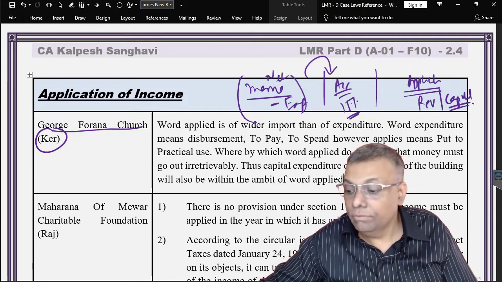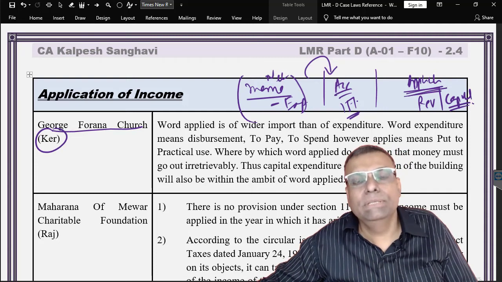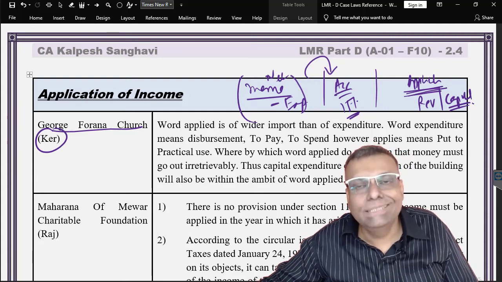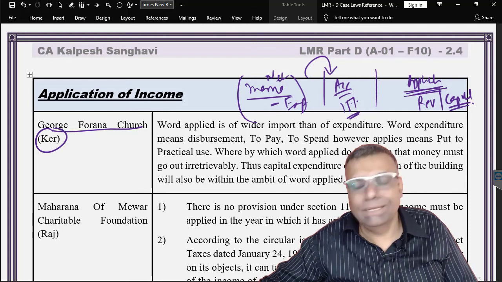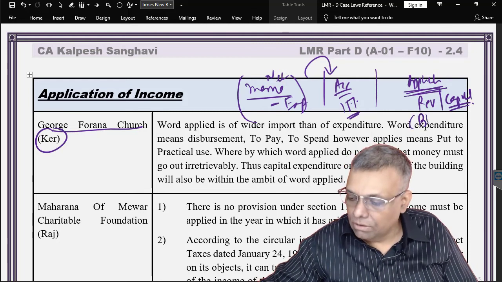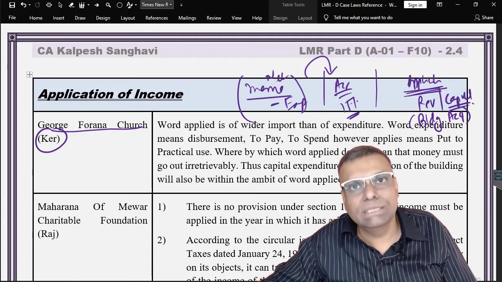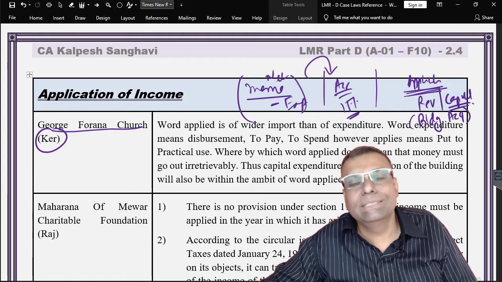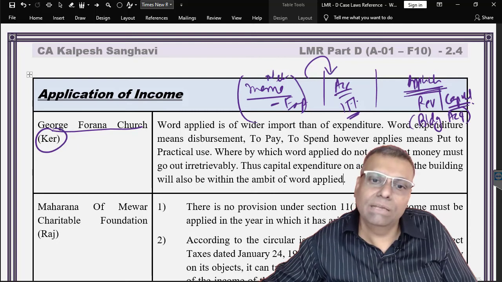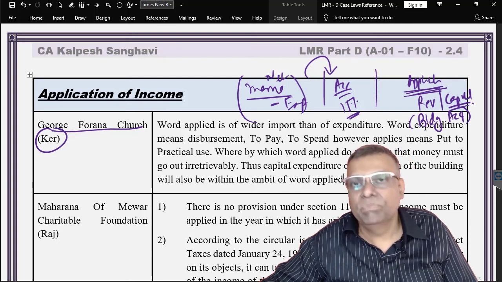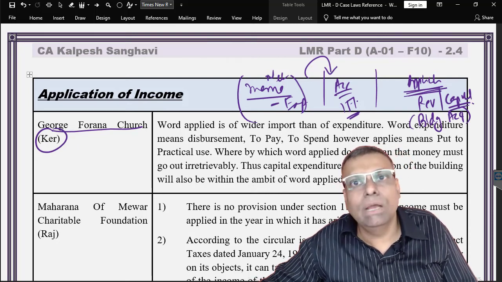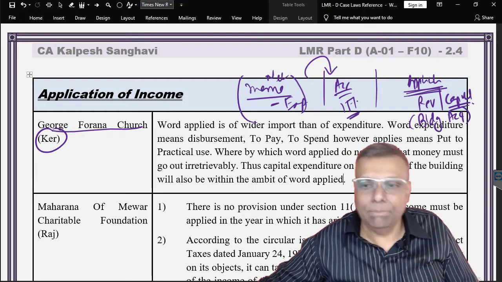Law doesn't say like that. You have to apply, meaning you have to apply for the object of that particular trust. For example, if there is a building acquisition, you will say it is a capital transaction, but can it be regarded as an application? The answer is yes, it can be regarded as an application. In other words, the capital outlay on asset acquisition can also be regarded as an application.